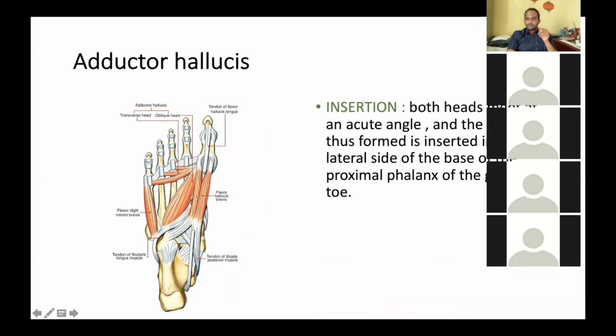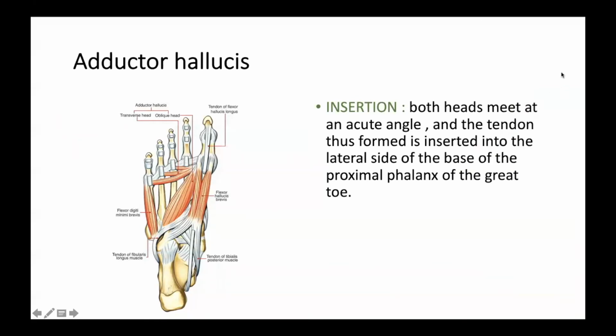So what is the insertion? The insertion of this adductor hallucis, if you see, both heads meet at an acute angle, and the tendon thus formed is inserted onto the lateral side of the base of the proximal phalanx of the greater toe. Can you see it, this one? Are you able to see the tendon here, the whitish tendon?